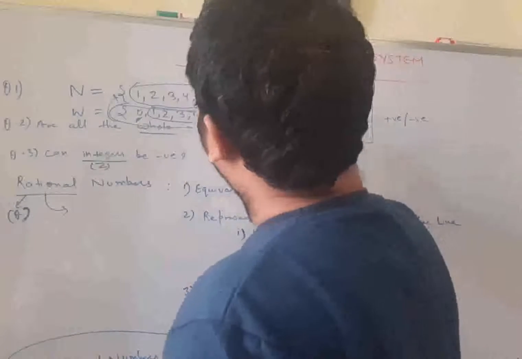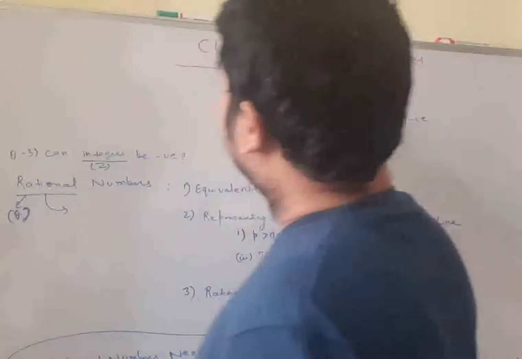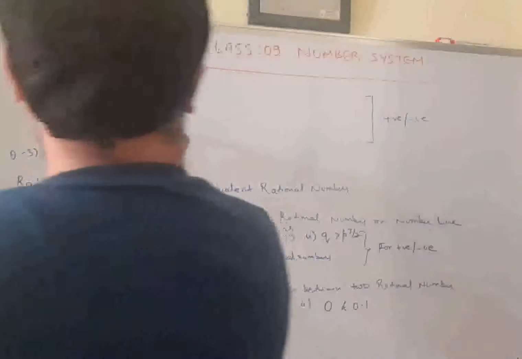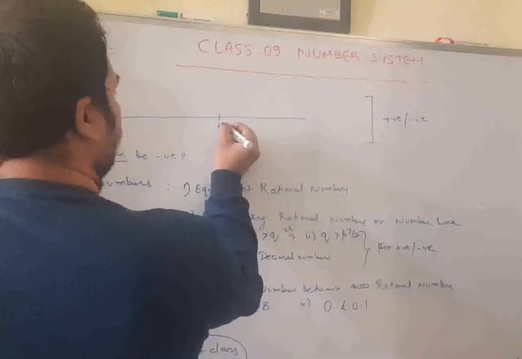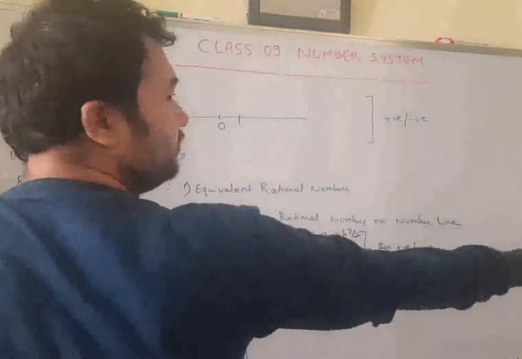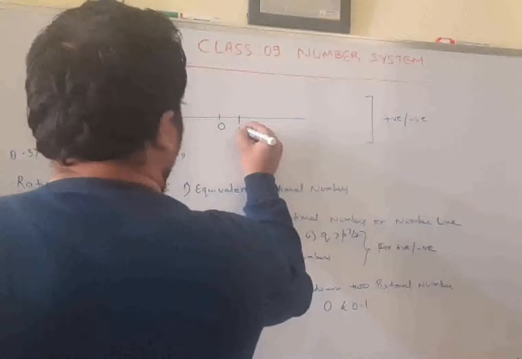Now, are natural numbers negative or whole numbers negative? No, because when you draw a number line, you take the origin at 0, and you move towards the right side.